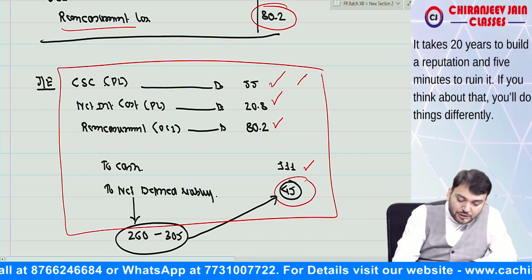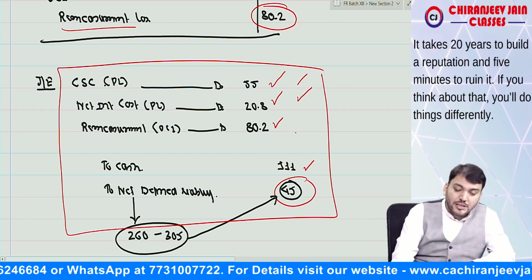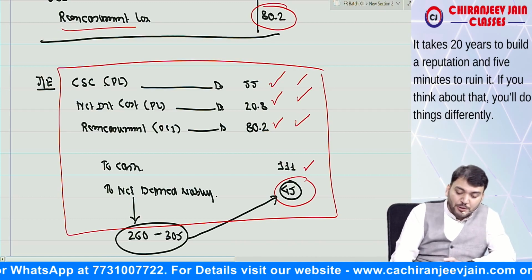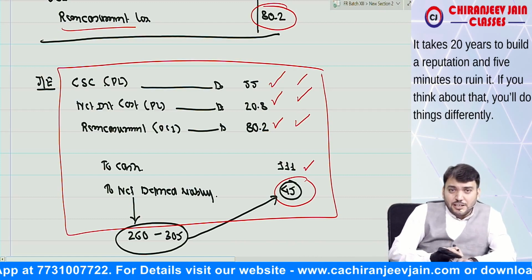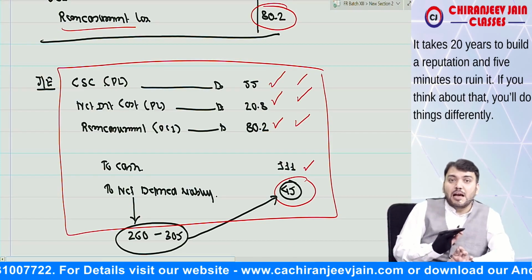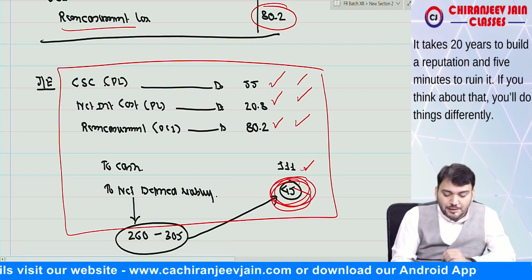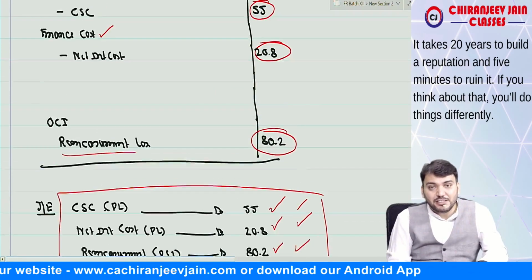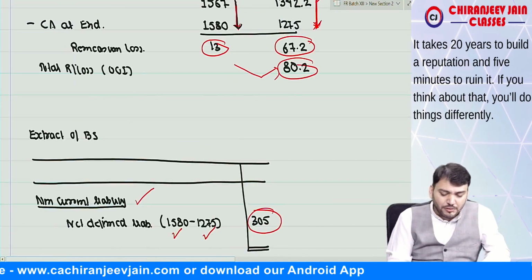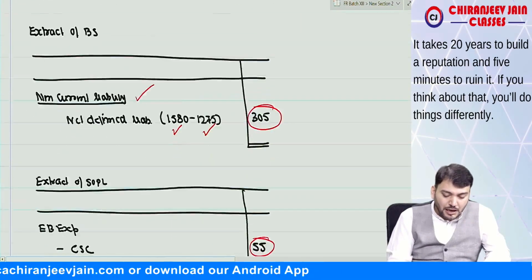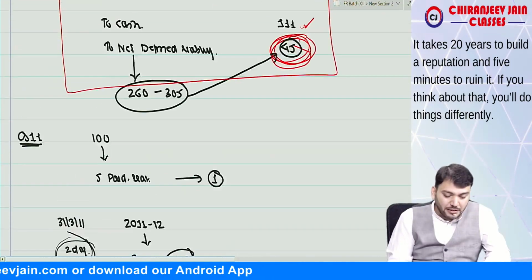This is current service cost, net interest cost, remeasurement loss which will be transferred to OCI, to cash means the contribution received by plan asset means the amount of contribution paid to cash. This will be the net defined liability. Net defined liability means increase or decrease in liability. So what is this amount? This amount is nothing but increase or decrease in net liability.